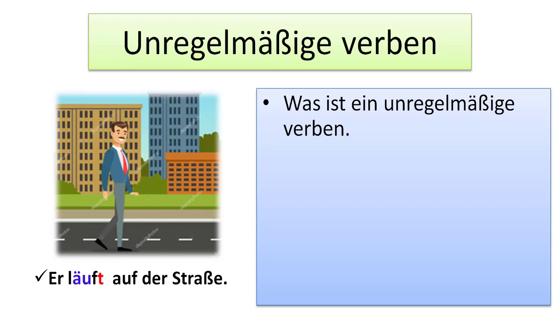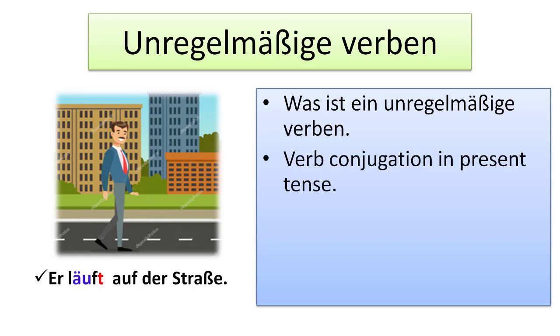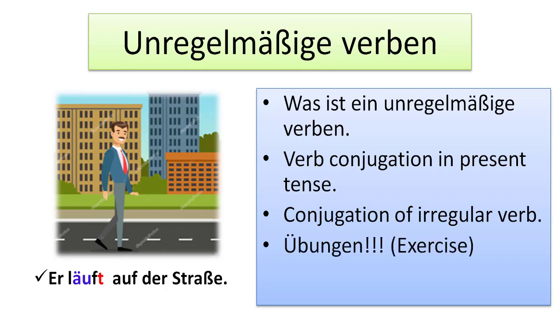First, we'll see the definition of irregular verbs, because unregelmäßige Verben is also known as irregular verbs, followed by verb conjugation in present tense. Then we'll see conjugation of irregular verbs, and we'll see some exercises with respect to the irregular verbs. And at the end, I will give you some Hausaufgabe, like homework, so that you can do this and give the right answer in the comment section. And I will be happy to reply to you guys. Let's start.